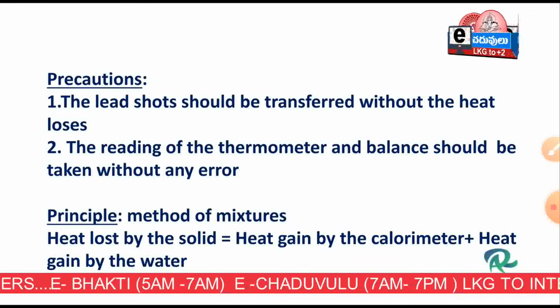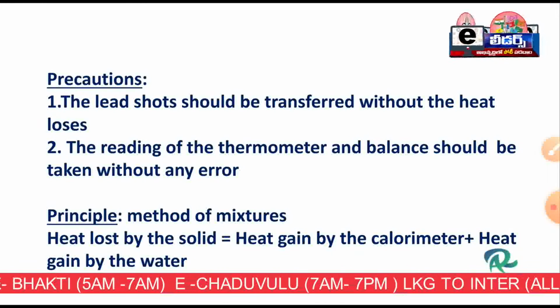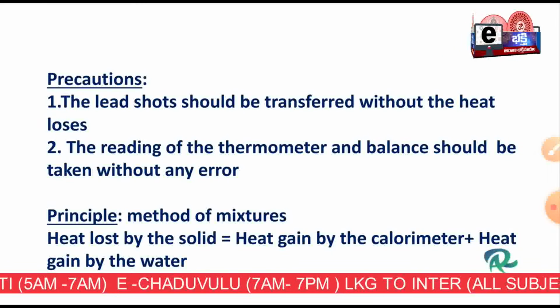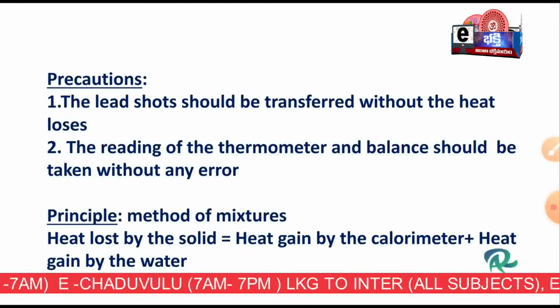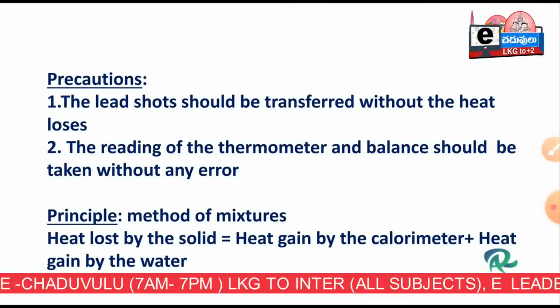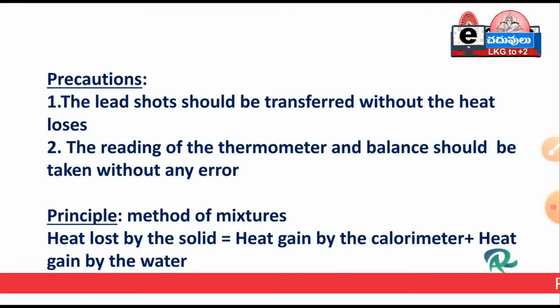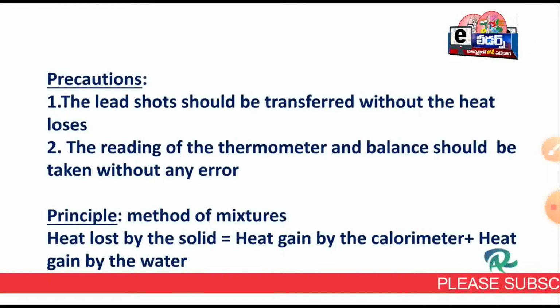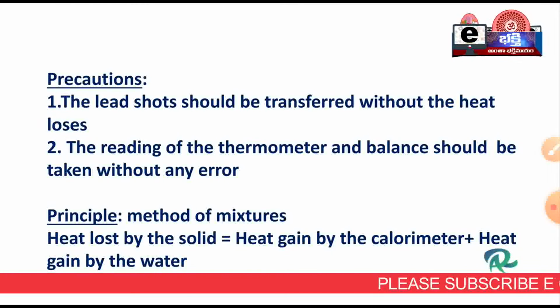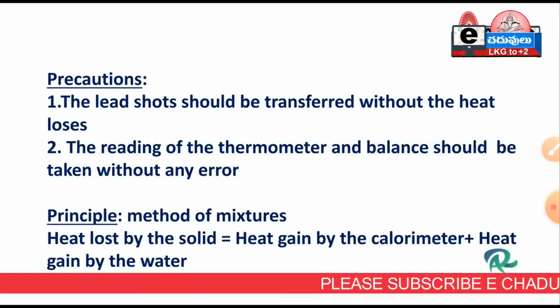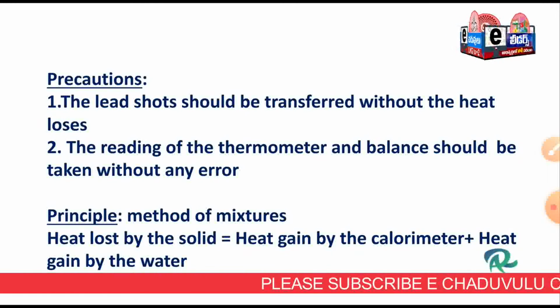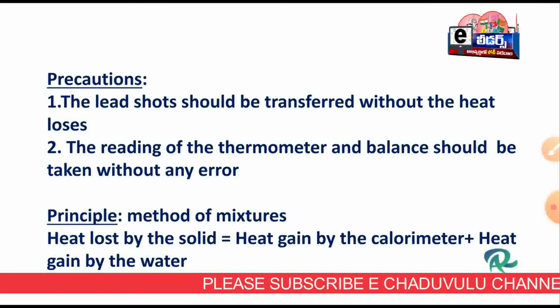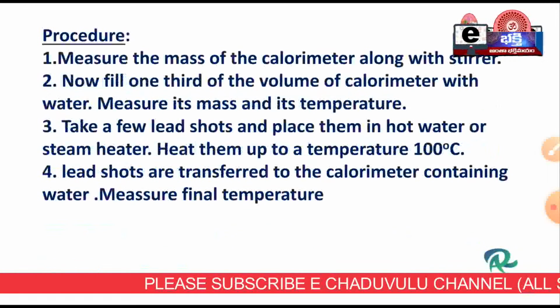Immediately we have to transfer the solid into the calorimeter without losses, and also we have to take the reading of the thermometer or balance without any errors. What is the principle? Method of mixtures: heat lost by the solid hot body is equal to heat gained by the cold body. Here heat lost by the solid is equal to heat gained by the calorimeter and water.